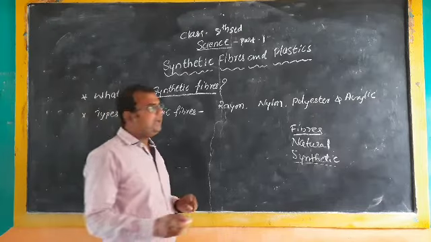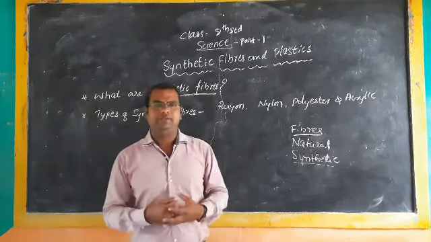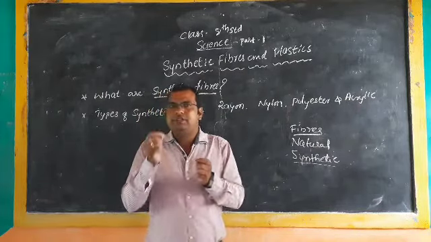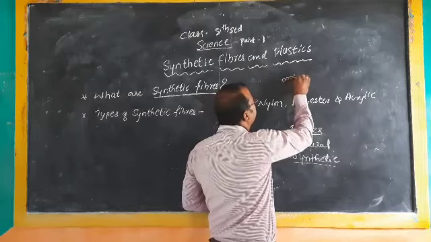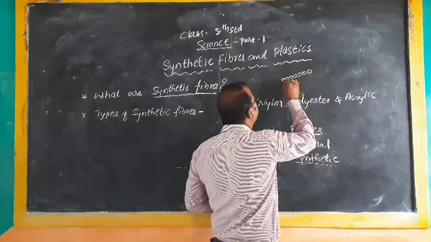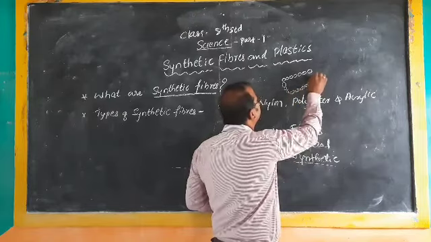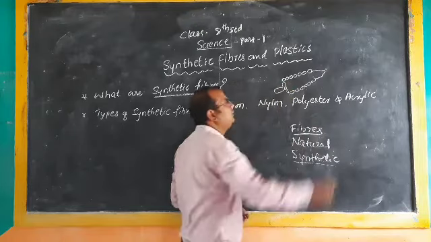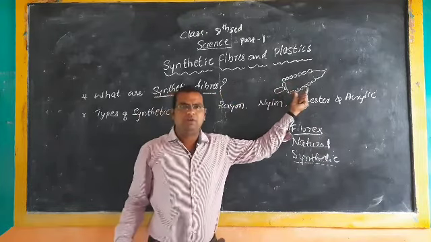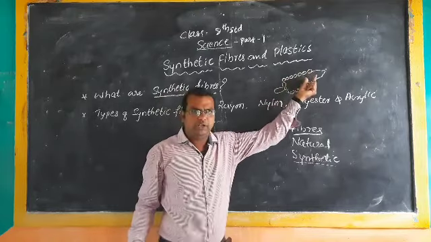How are these made? Have you seen a necklace? The necklace is made of small units joined together like a chain. The chain which we wear is made up of smaller units.